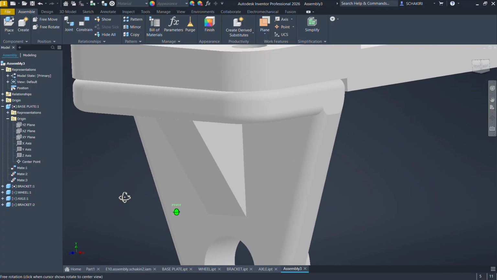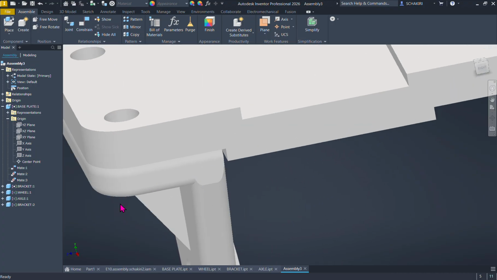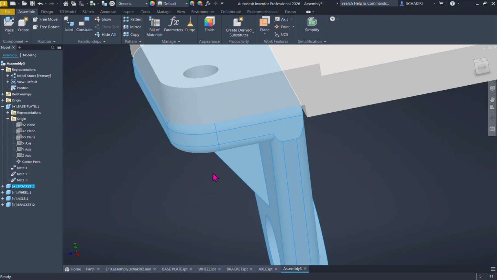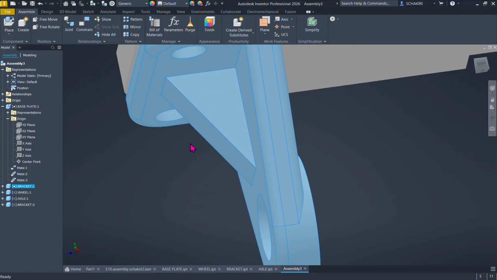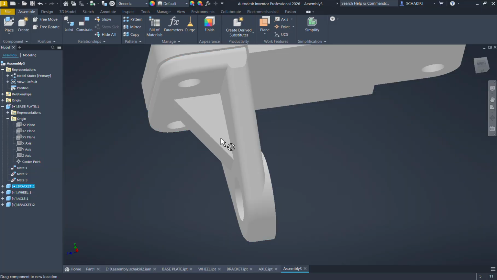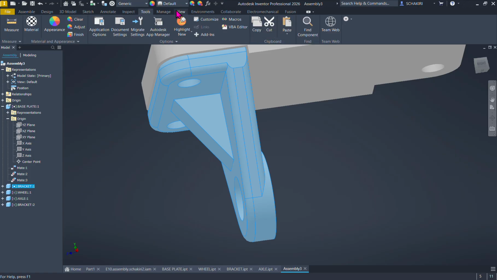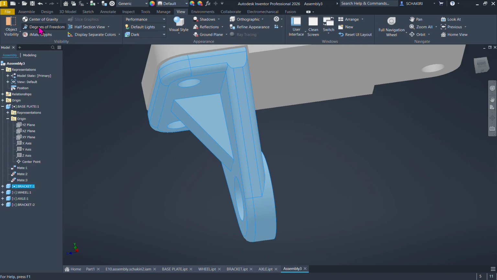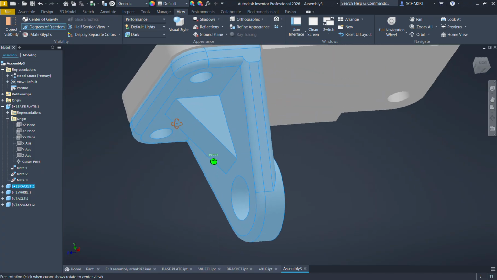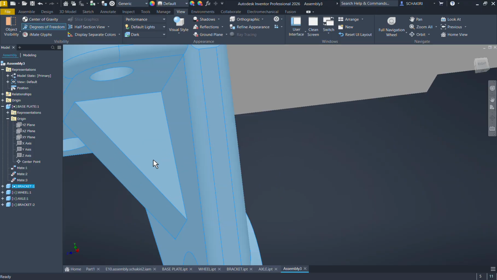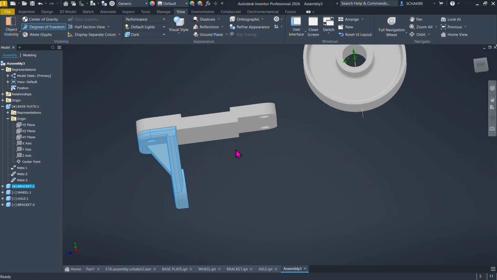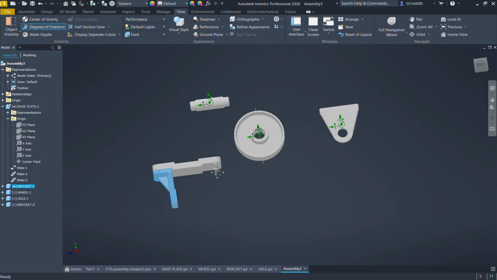So now it's fixed. It cannot move. If you try to move it, it will not. It can't move in any direction. And if we show the degrees of freedom, there are no degrees of freedom because now it's fully constrained. We're going to do the same thing for the other parts.